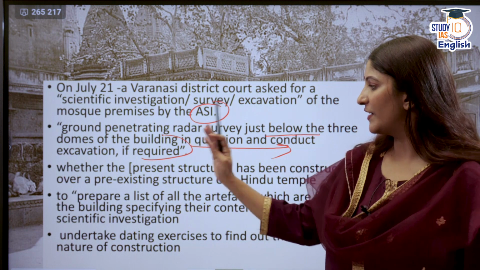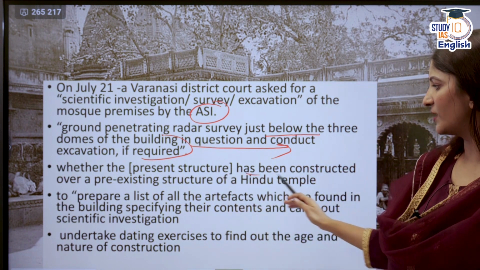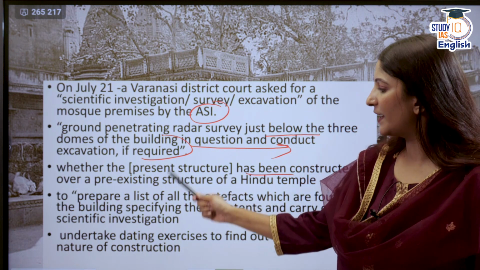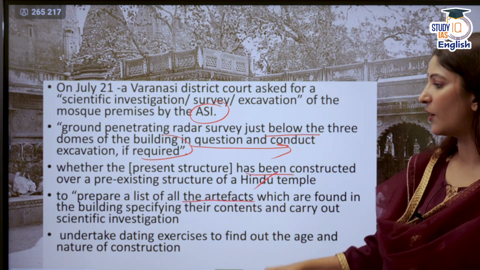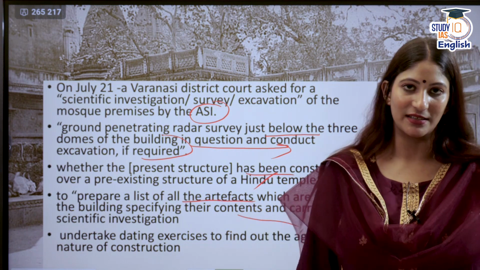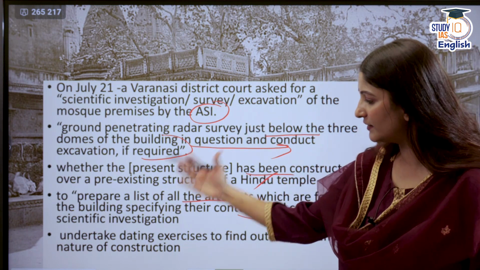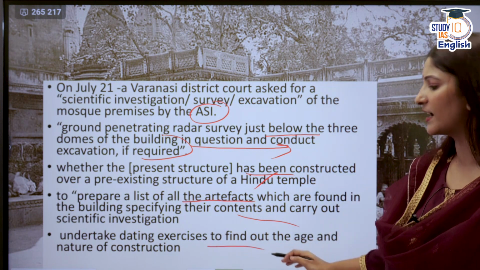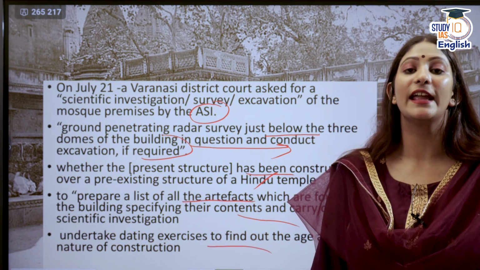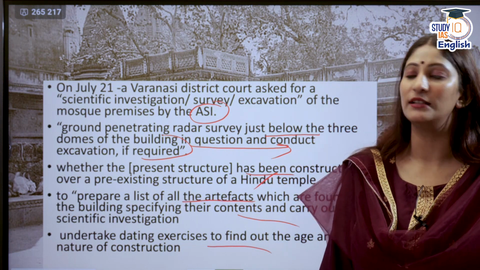Another question is whether the present structure has been constructed over a pre-existing Hindu temple. The ASI is to prepare a list of all such artifacts found in the building, specifying their contents, and carry out scientific investigation. Another thing is undertaking a carbon dating exercise in order to know the age of that ruins or the temple.